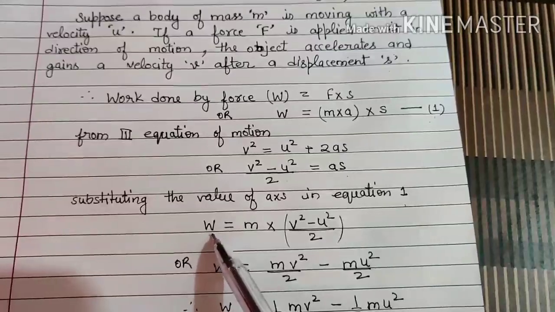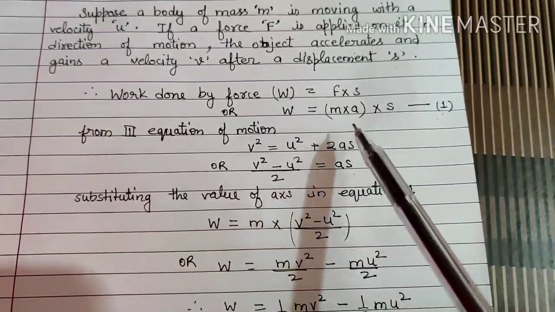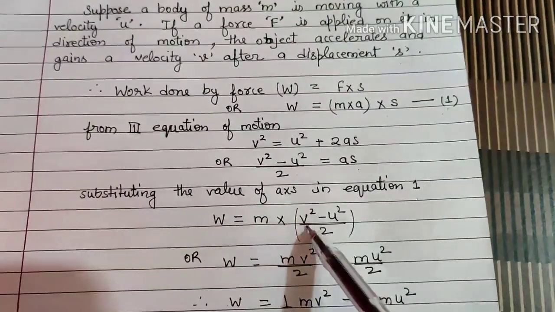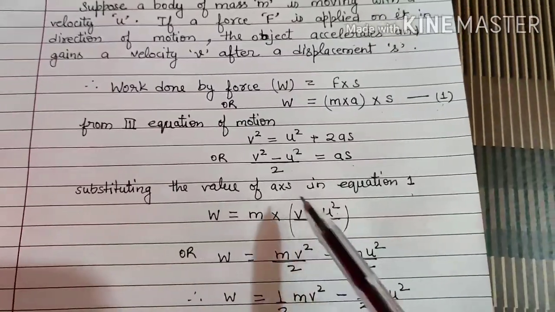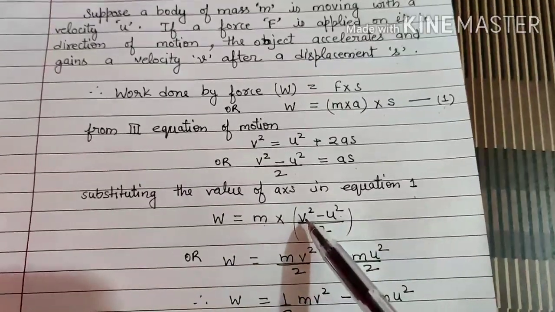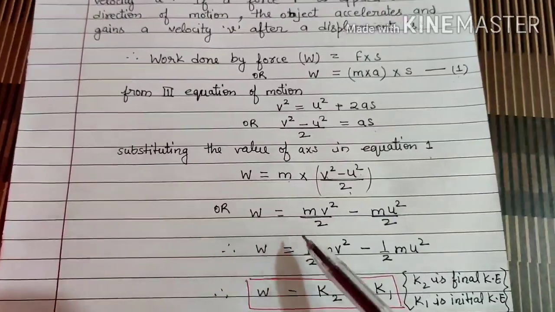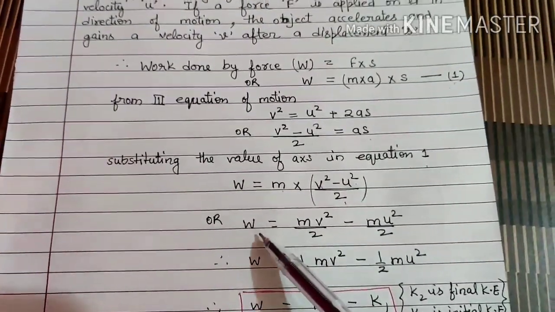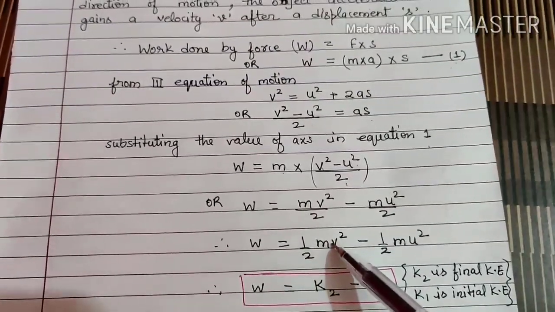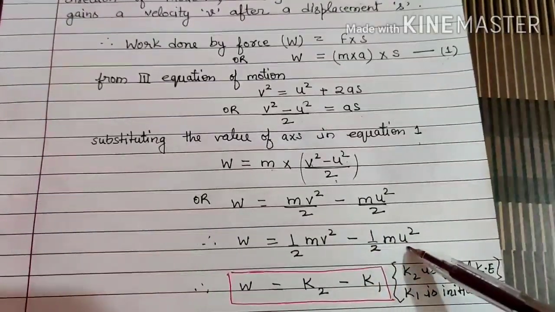तो यहाँ से हमें मिल जाता है वर्क डन इक्वल्स टू m, जो कि हमने यहाँ से ले लिया है. बाकी बचा a into s. So for that we are putting the value of v square minus u square by 2. तो फॉर्मूला बन गया W equals m into v square minus u square upon 2. Now we can write it like W equals mv square upon 2, or half mv square, minus mu square by 2, or half mu square.